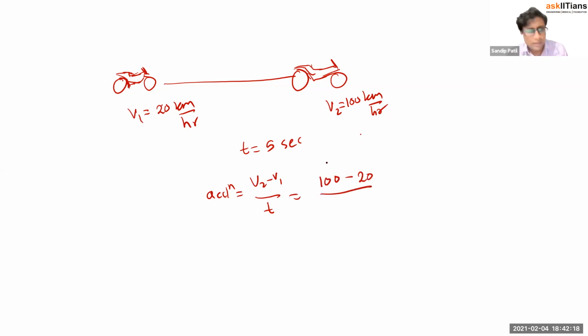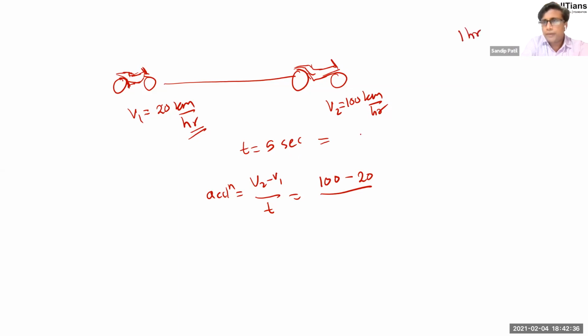Now consider this time has some unit. In velocity, there is an hour unit, and here is a second unit. Something doesn't match up there, so we cannot just solve this one. What we have to do is convert this into hours. So how to convert this?